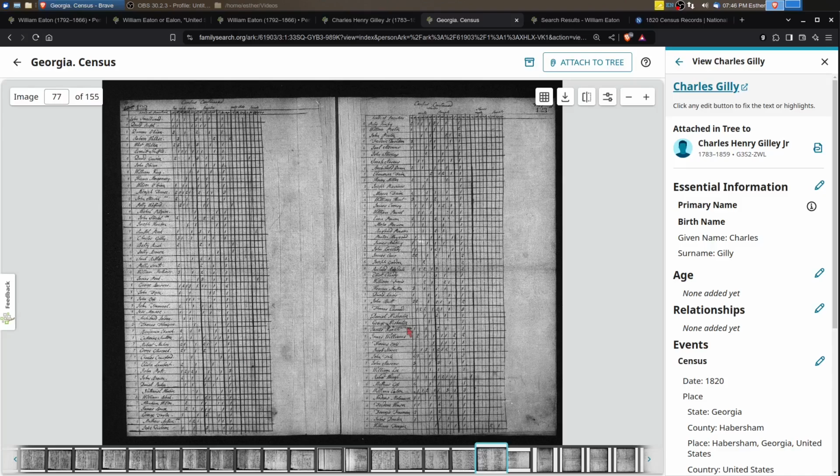So, that might come into play later as we continue going over this. So, these two pages, we don't know which order they were in originally. And this Charles Gilly that's on the left side of the page and the William Eaton on the right side of the page may have been nowhere near each other. So we can't make any assumptions here that just because they were in the same county, they knew each other or had any association. It's true that the overall population of the county is small, so there is a chance that they may have run into each other. Who knows?